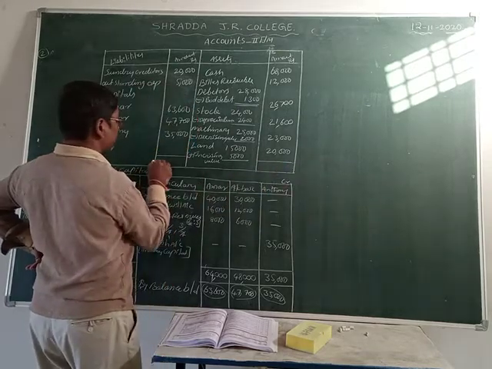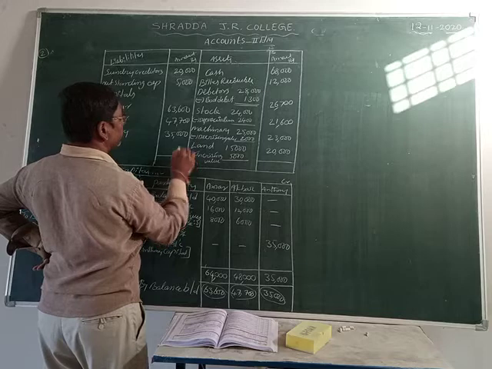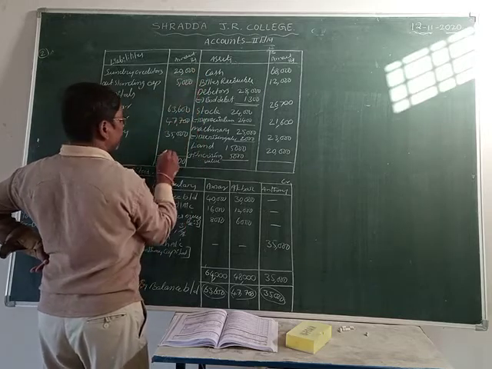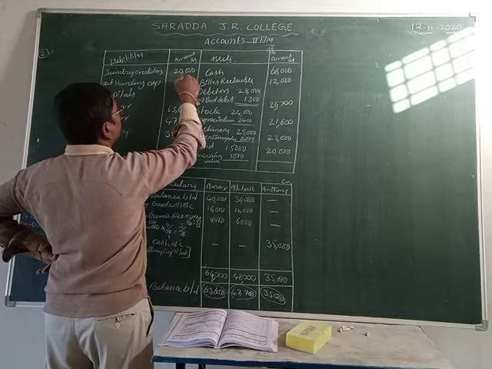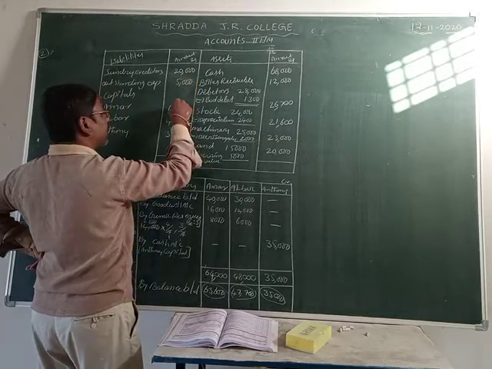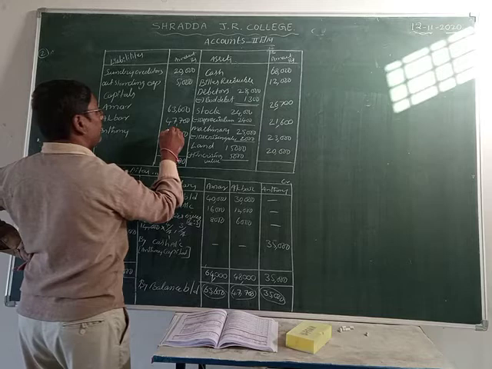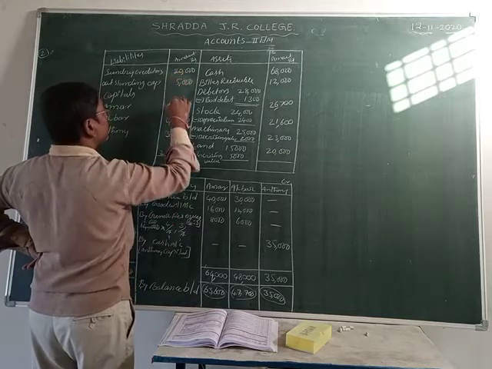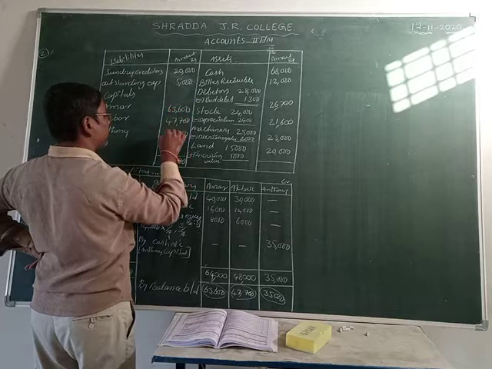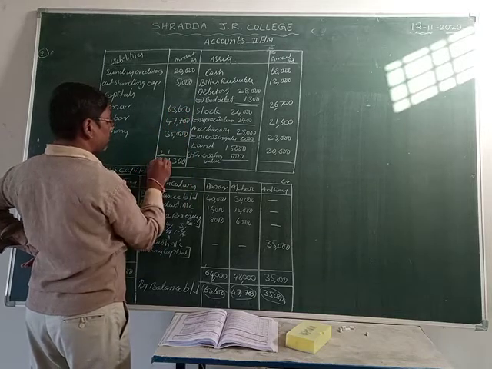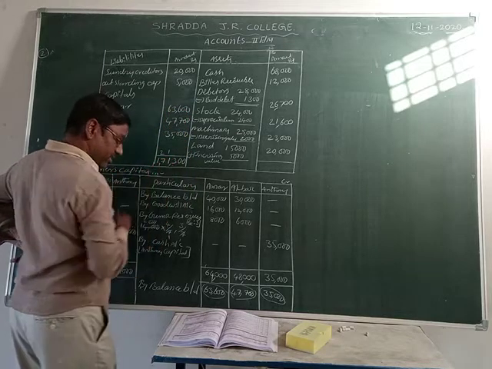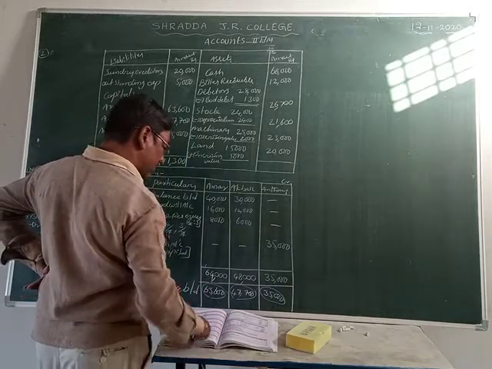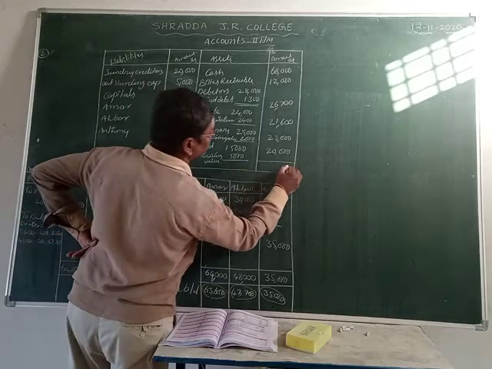Okay, now let us see. We add the liability side column by column, and the total comes to 1,71,300. Now on this side, the asset side, let us see.